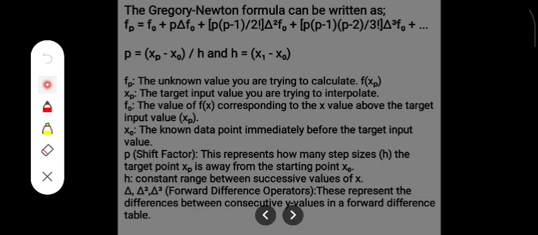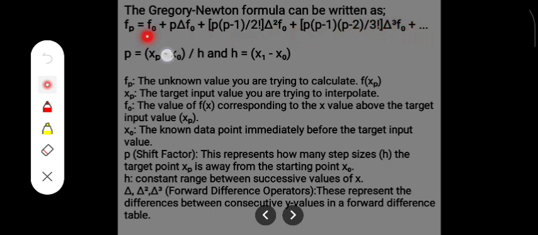The Gregory-Newton formula can be written as f subscript p equals f subscript 0 plus p multiplied by delta f subscript 0 plus p multiplied by (p minus 1) divided by 2 factorial multiplied by delta square f subscript 0 plus p multiplied by (p minus 1) multiplied by (p minus 2) divided by 3 factorial multiplied by delta cube f subscript 0, and it keeps adding up in the series.